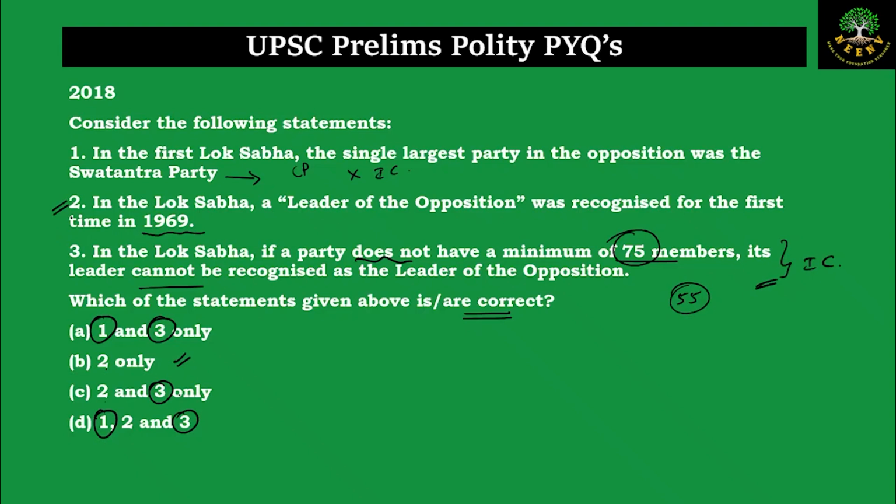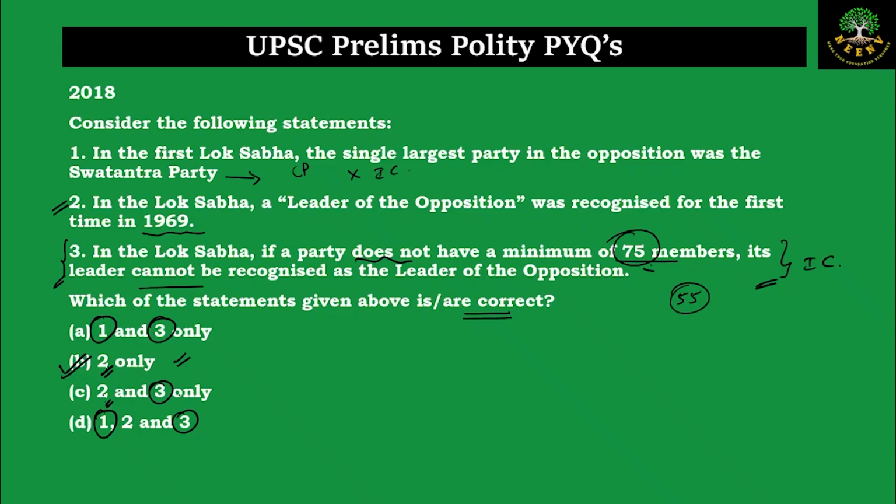Even if it is a factual statement, you need not worry, because just by knowing one of the statements you can go through elimination techniques and know that 2 is correct. Now you just have to worry about 3, because in both B and C, statement 2 is correct. Then finally when you read 3, you will understand that it was testing your basic knowledge, and it was incorrect. So your option will be B.